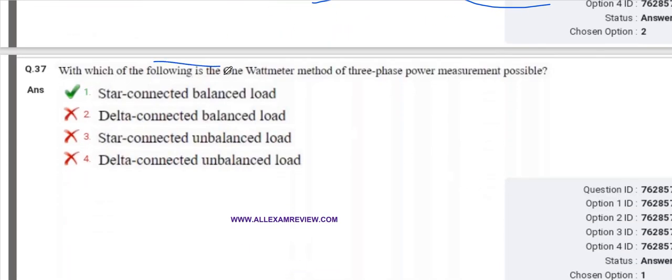With which of the following is the one wattmeter method of three-phase power measurement possible? That is a star connected balanced load.